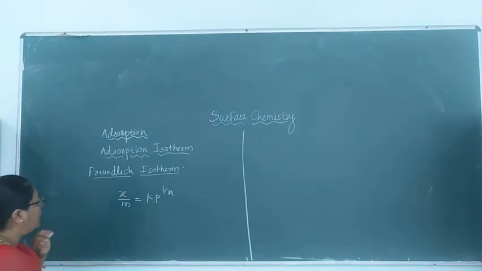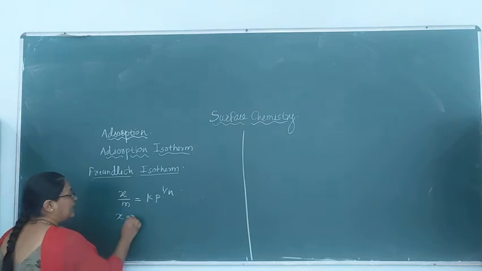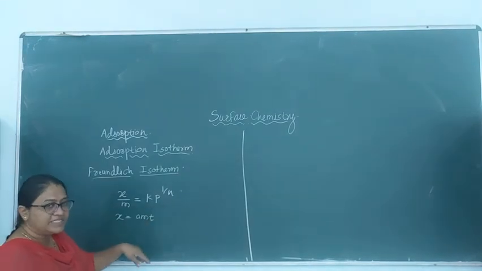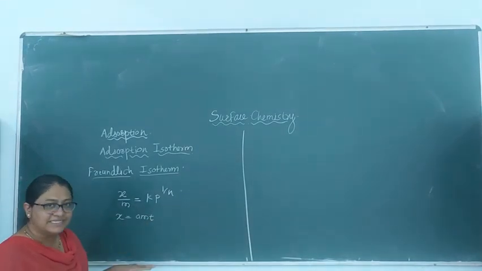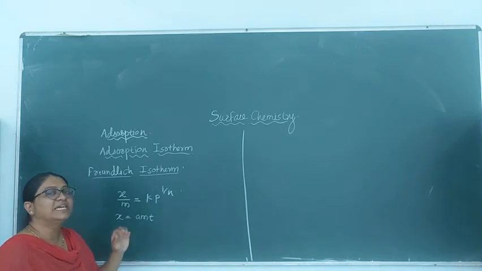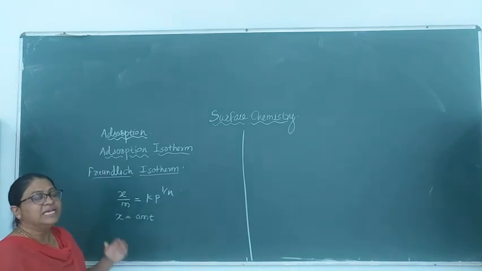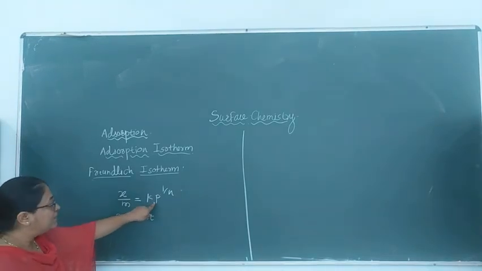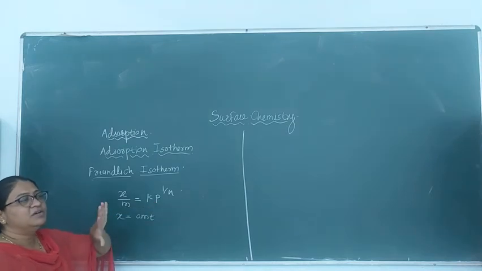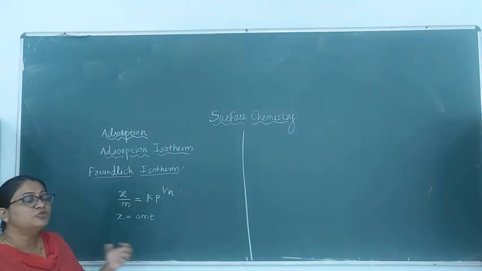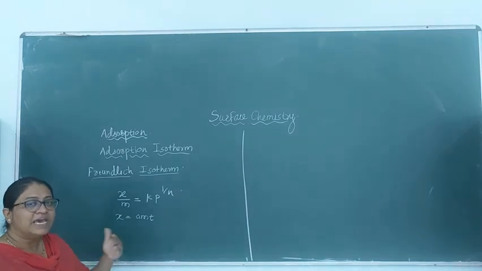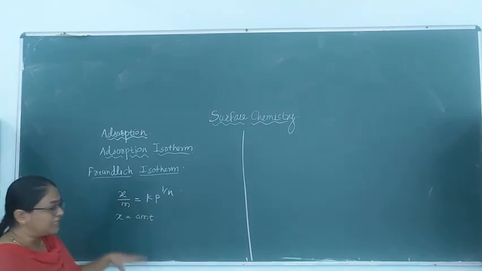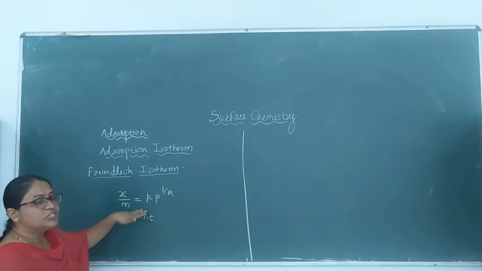Now, what is x? Here, as the pressure term is present, which type of adsorption is considered? The adsorption of the gas on the solid surface. This type of adsorption system is considered here, and that's why the pressure term is here. If it is the adsorption of solute particles from the solution onto the solid surface, in that case, instead of pressure, the concentration term comes. Let's first see in relation with the pressure.